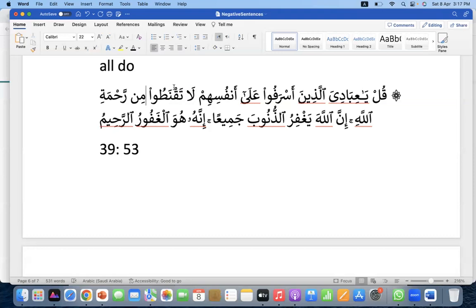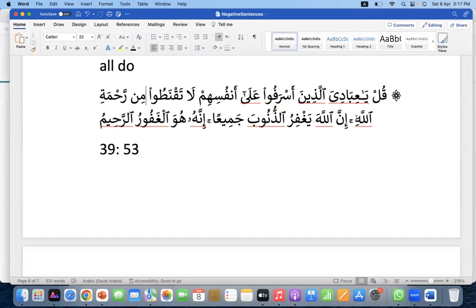So do not lose hope. It is not a normal negation. If it would have been la taqnatuna, then it would not have been a command. Allah says a prohibition. La taqnatu. It is haram. Do not lose hope from the mercy of Allah. So anybody who is losing hope from Allah subhanahu wa ta'ala is doing kufr.